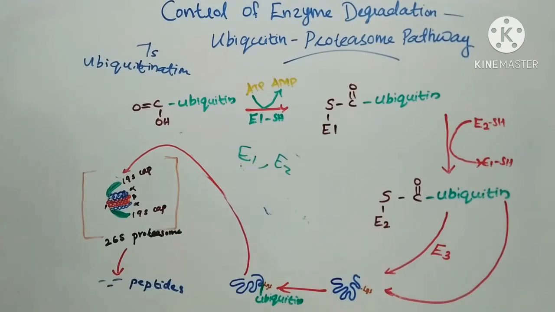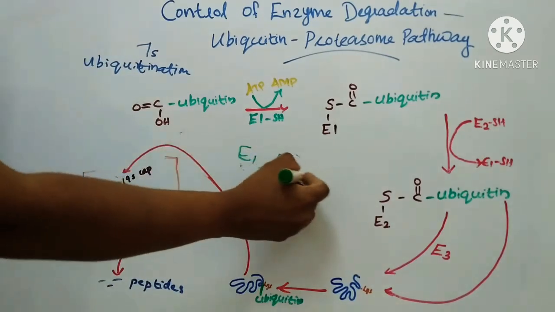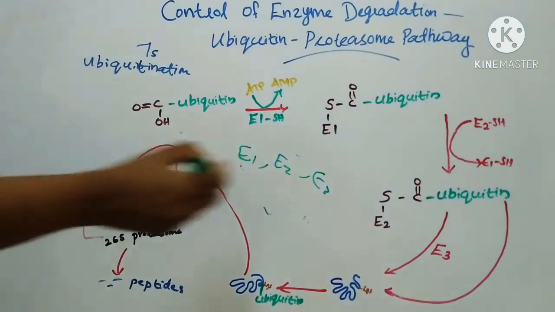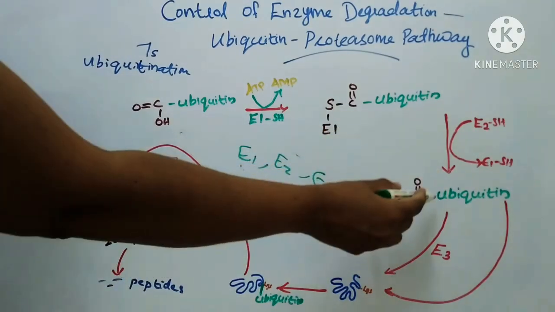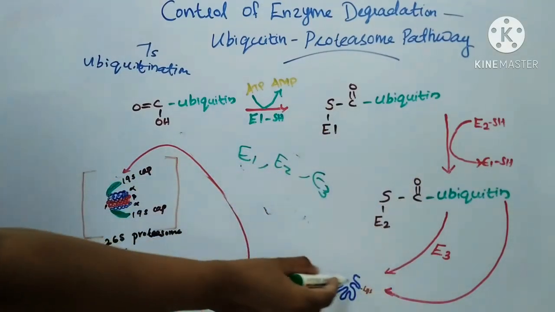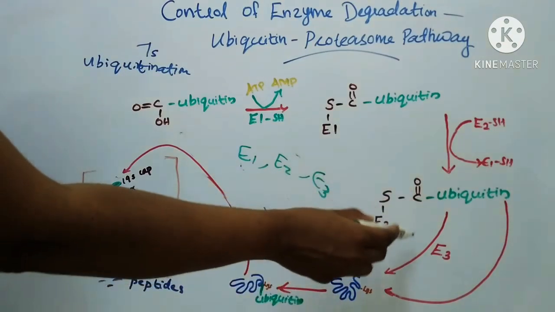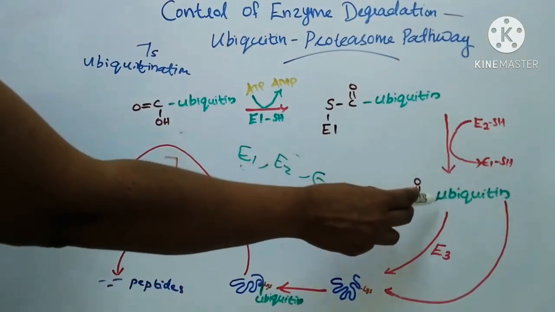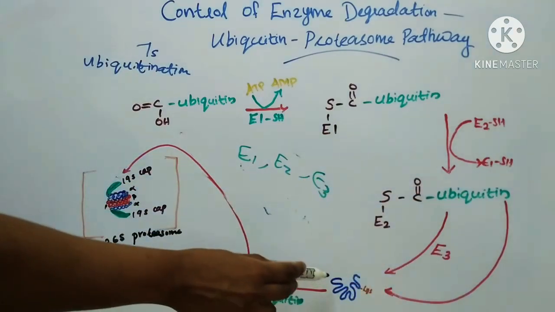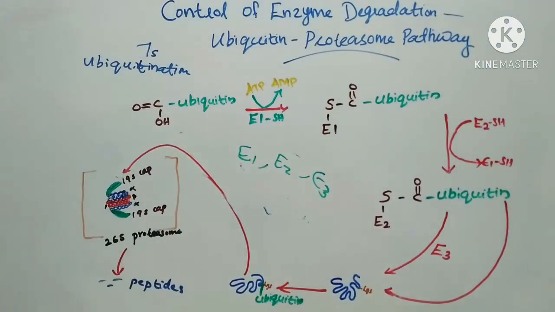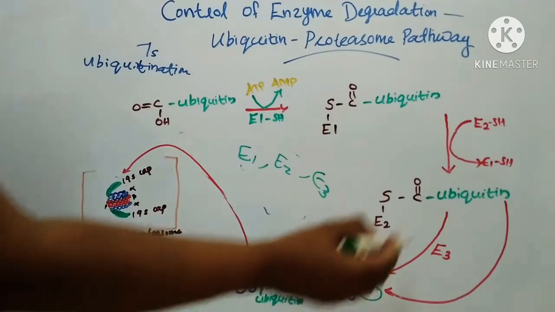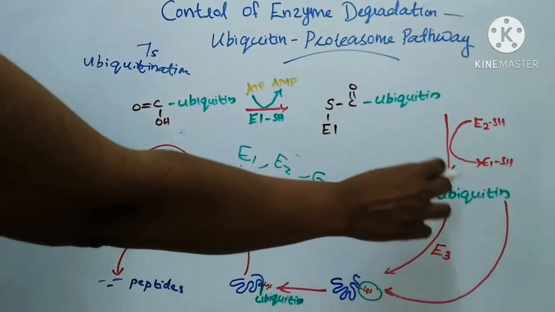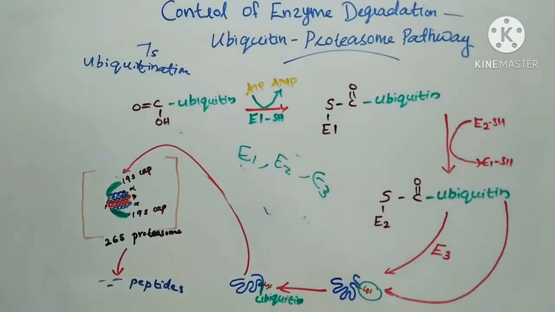Then the third enzyme is E3, that is ubiquitin ligase enzyme or E3 ligase. This enzyme transfers ubiquitin from E2 to the target protein. E3 ligases attach ubiquitin to the side chain amino group of the lysyl residue in the target protein. So, we will get the ubiquitinated protein.